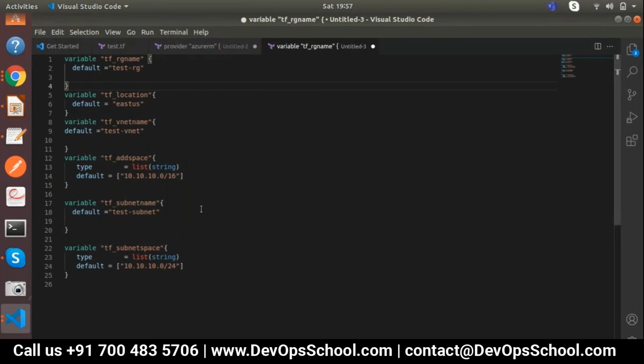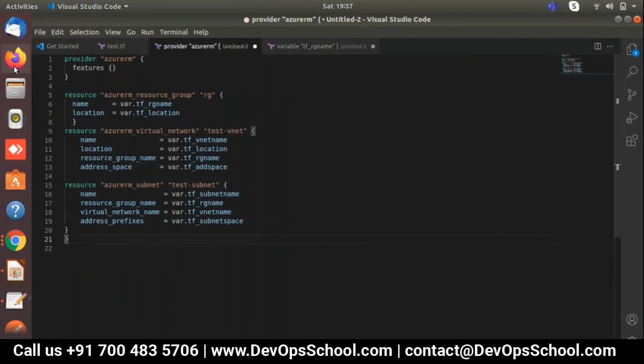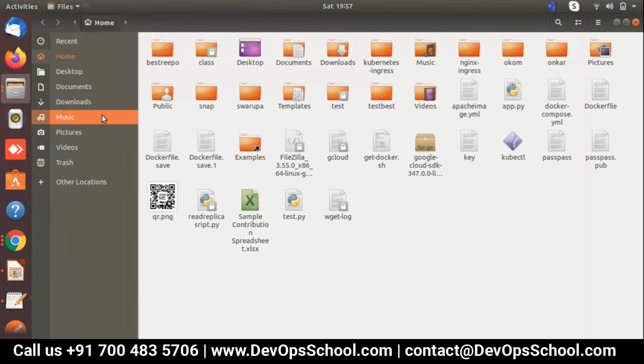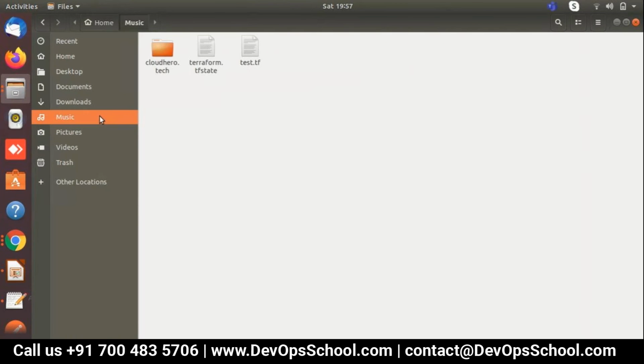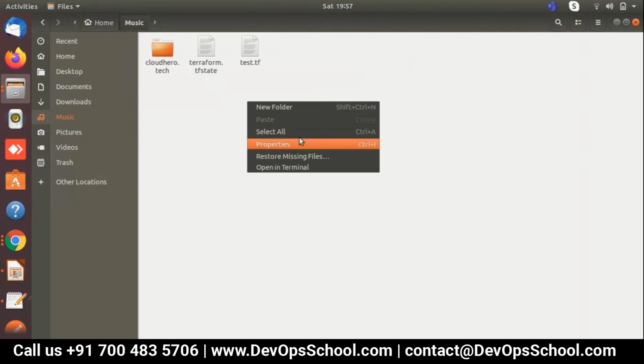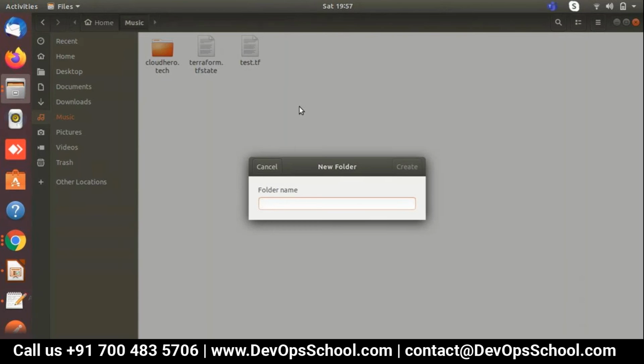Okay. Now what I'll do, I'll go ahead for the deployment. Let me create one file. Okay, in the music area as well. In the music, I'll create one folder. Folder name is Terraform.